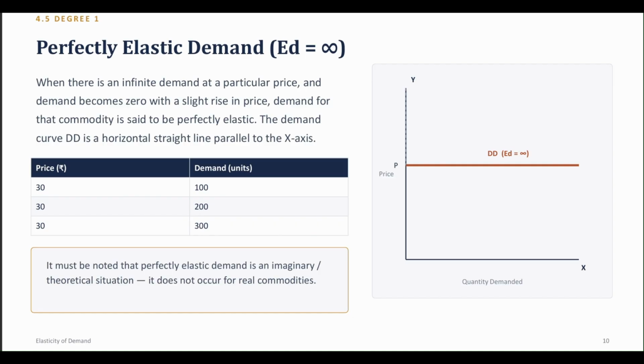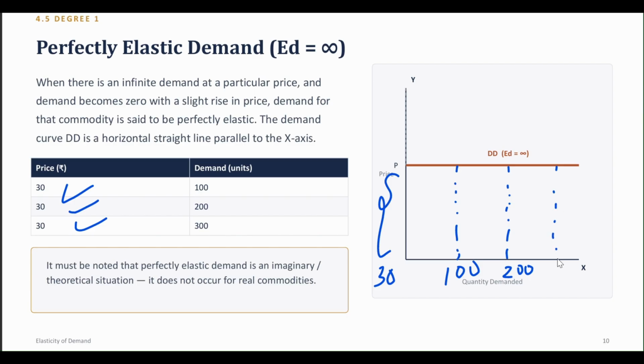Perfectly elastic demand: when your elasticity of demand is infinity. There is an infinite demand at a particular price, for example the price 30. That means the price is constant at 30, but our demand is increasing at the same price: 100, 200, 300. And demand becomes 0 with a slight rise in price. If I change the price from 30 to maybe 40, the demand is going to become 0.